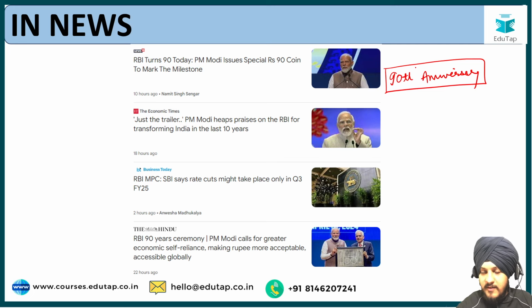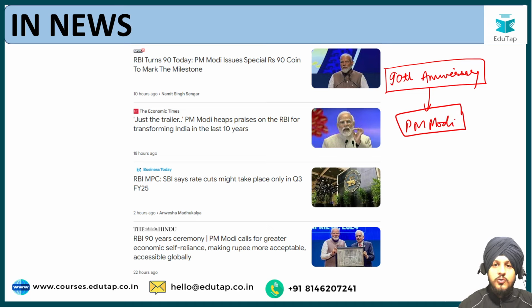So RBI recently celebrated its 90th anniversary, which was also addressed by Prime Minister Modi, where he talked about the different achievements of the RBI, praised the RBI, and also talked about the different milestones that the RBI is yet to achieve. So he talked about economic resilience, and making the rupee more acceptable and accessible globally. So he addressed different things in his speech, and that is why we are discussing RBI as a topic today.